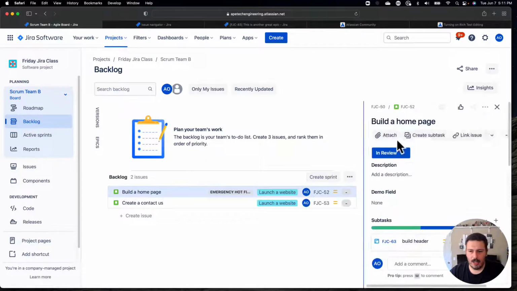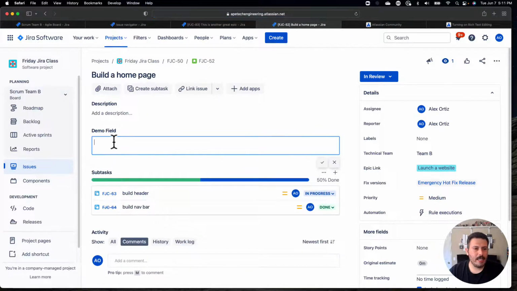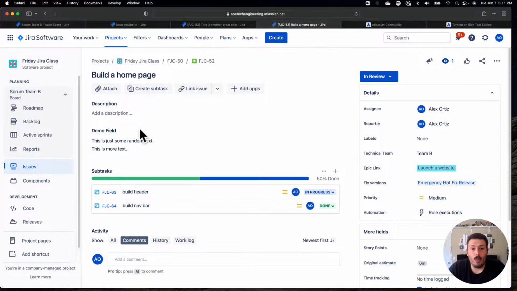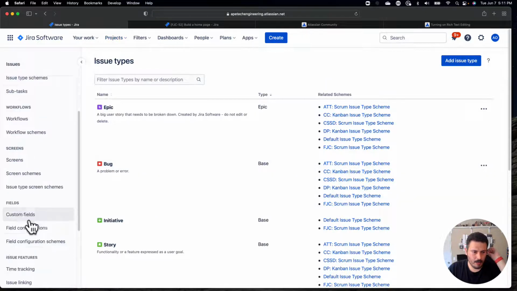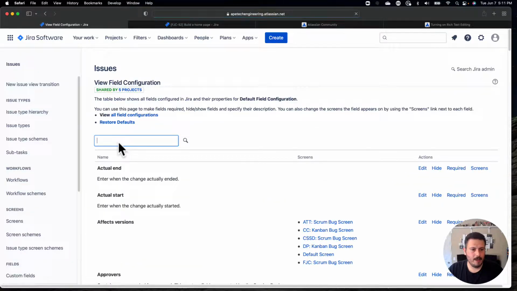I got the home page, and I'm actually going to open up the issue full screen here. And so I have my demo field here. This is what I was expecting, right? This is just some random text. This is more text. You'll notice I don't have all the fancy options to make things bold and things like that. So in theory, what I should be able to do is go back to my field configuration and look up my demo field. I'm going to type that in, and it should find it.